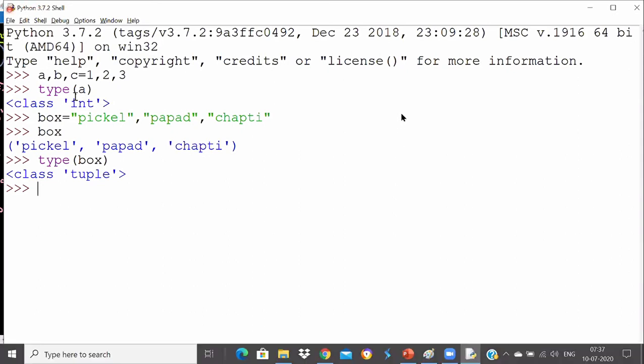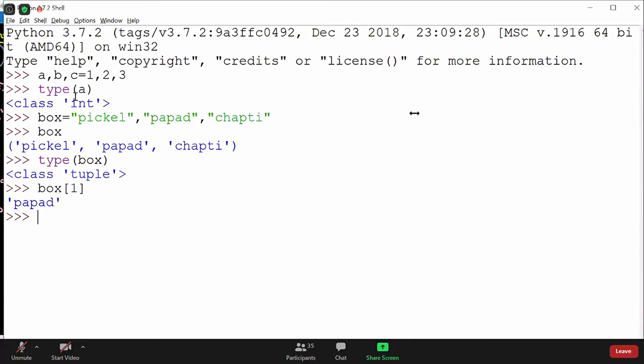Yes, index too, for getting a single item, of course. I can also say box of one, and it can tell me it is papad, because it starts from zero. It works the same like an array in other languages, guys. So that way you can get it.